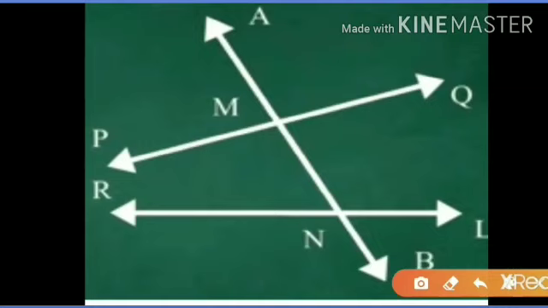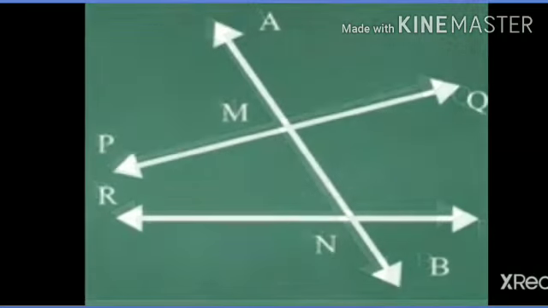See in the diagram, angle AMQ and angle MNL. This is the first pair of corresponding angles. See here, the arms of these angles are in the same direction and they are on the same side of the transversal.